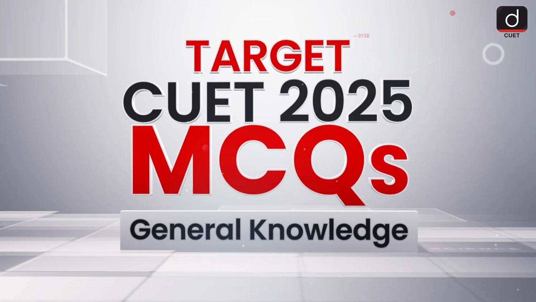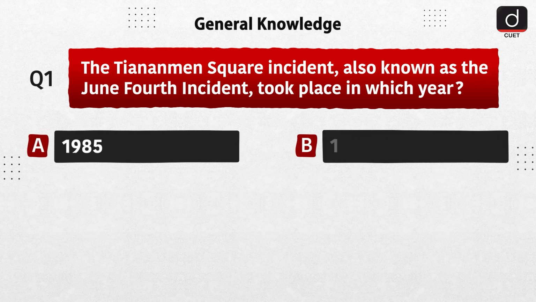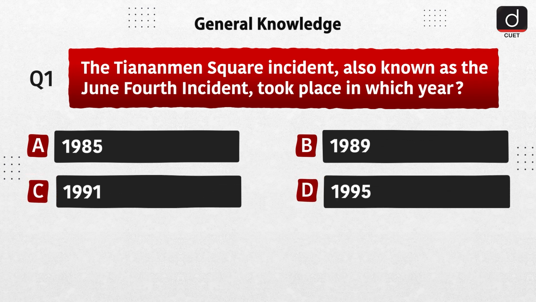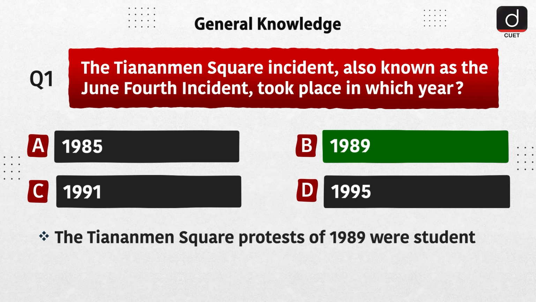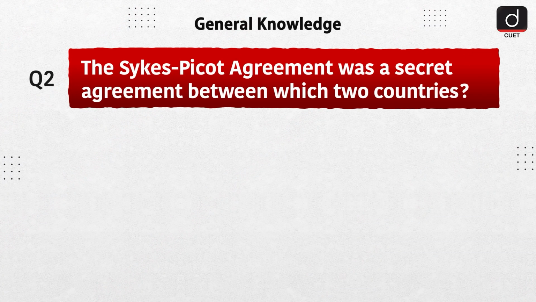Let's begin today's session. First question, the Tiananmen Square incident, also known as the June 4th incident, took place in which year? Option A, 1985, option B, 1989, option C, 1991, option D, 1995. The correct answer is option B, 1989. The Tiananmen Square protests of 1989 were student-led demonstrations in Beijing, calling for political reform, which ended in a violent military crackdown.